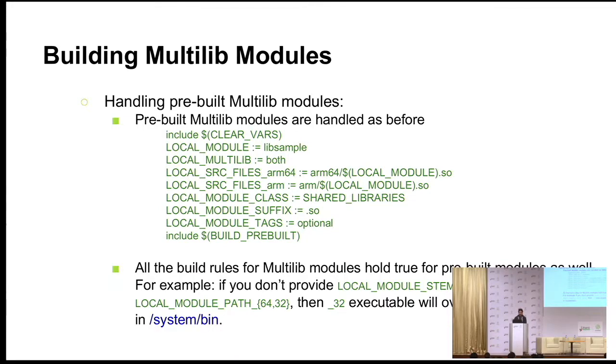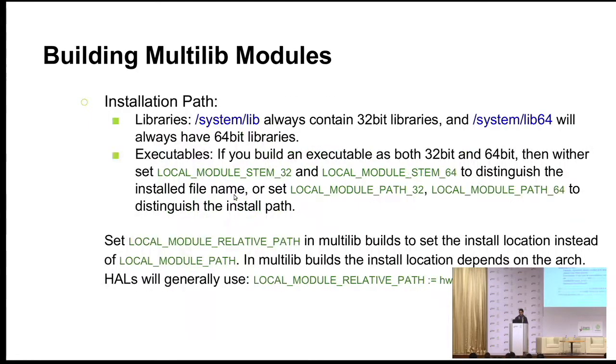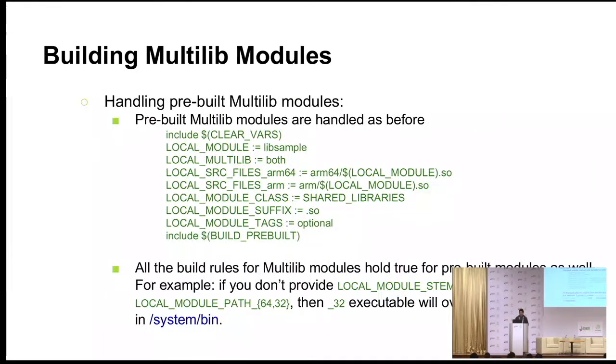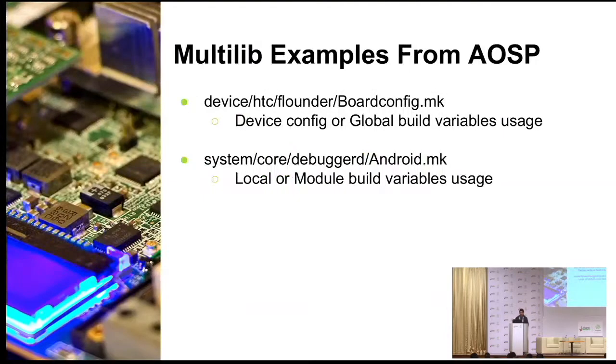Now, if you want to use executables, as I told you earlier, your local module class is going to be executables, but you need to add these local module stem variables. You need to specify these variables. Otherwise, the 32-bit binary is the one which is actually going to be installed because it will override the 64-bit binary for you. Sorry. Yeah, so as I said, you have to specify local module stem and path for executables.